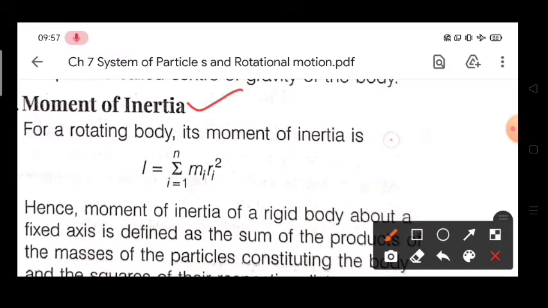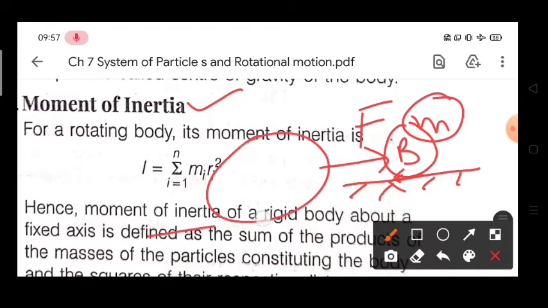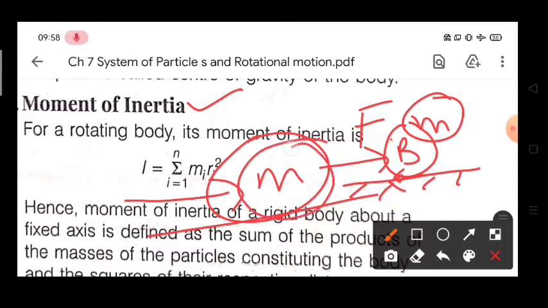Today we will start our topic with moment of inertia. First we will understand what is the meaning of moment of inertia. Inertia is a kind of resistance. If there is any given body and you apply some kind of force, it will try to resist its motion. Why? Because of its mass. If mass is greater, then greater will be the resistance. So inertia is nothing but an opposition to change.